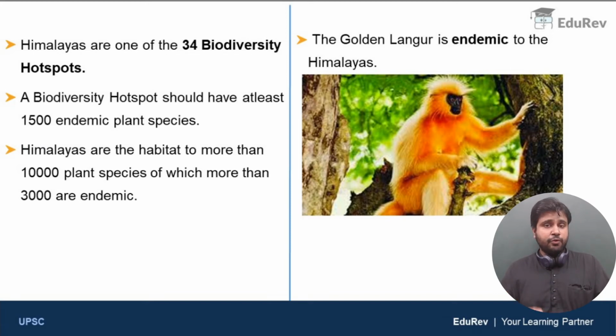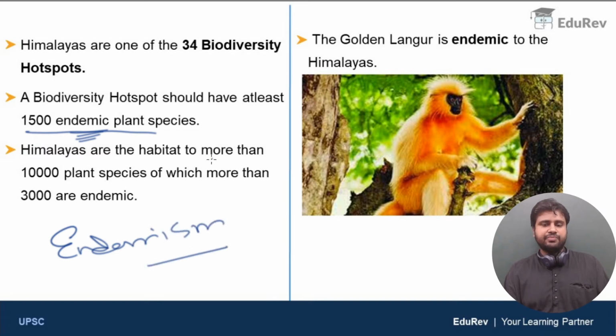The Himalayas are one of the 34 biodiversity hotspots in the world. Biodiversity hotspots have higher biodiversity compared to other areas. If you want to classify an area as a biodiversity hotspot, then a condition must be satisfied. A biodiversity hotspot should have at least 1,500 endemic plant species. So here we came across a new term, endemic or endemism.